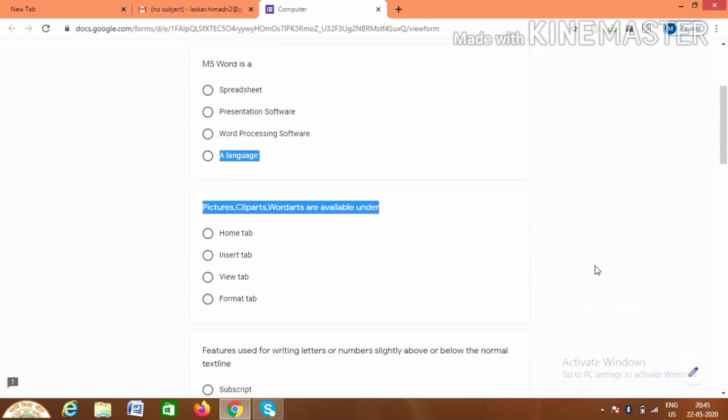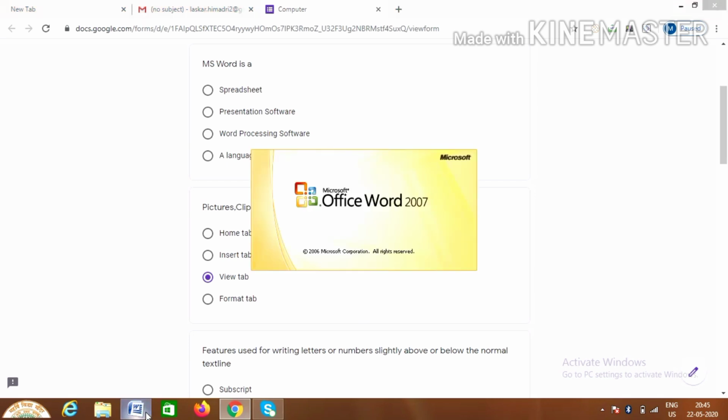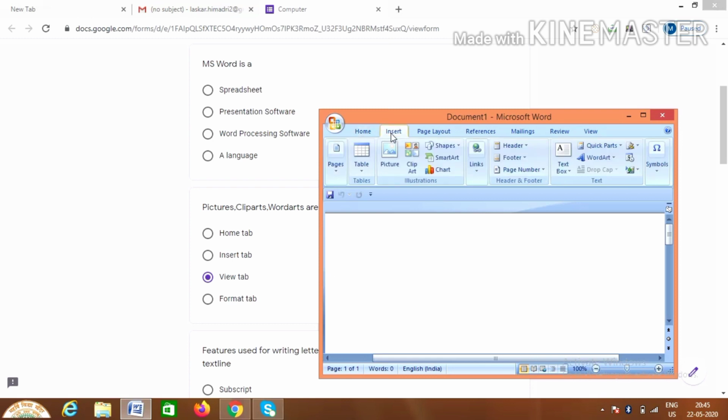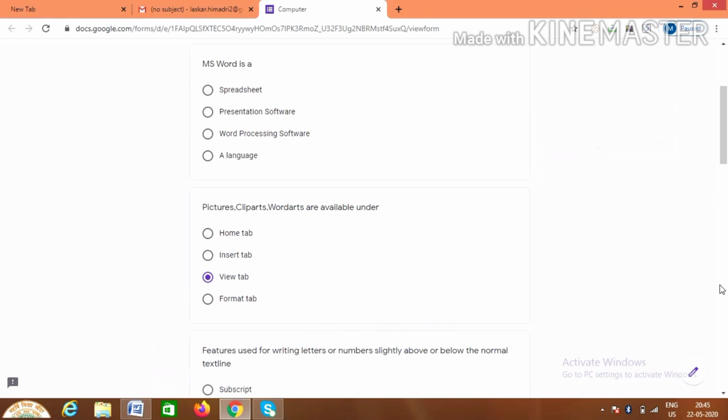Then come to the next question: pictures, clip art, word art are available under which tab? To be more sure, let us open Microsoft Word here and see the tabs one by one. This is the home tab, and in the home tab there are no pictures, clip art, borders, etc. Next we will see the insert tab, and as soon as we click on the insert tab, we can see here picture, clip art, and also border. So the answer to this question will be the insert tab. Let us minimize it because we will need it again.